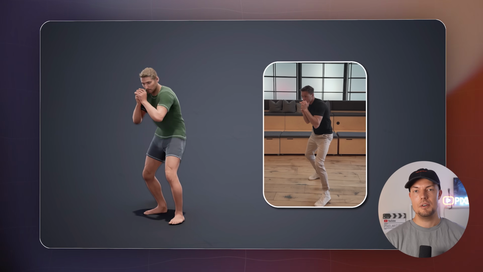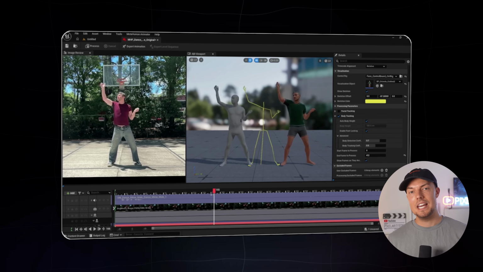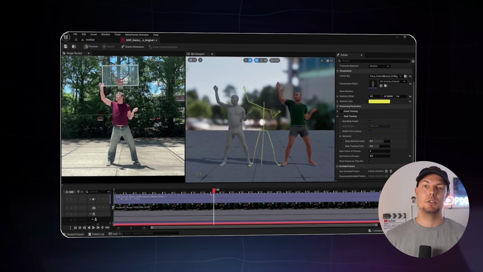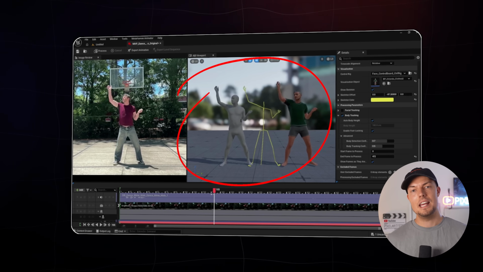And we are not done yet with Unreal Engine 5.8 because we even have Markerless Motion Capture now. And this is of course really cool because you can now shoot any video of yourself without having a motion capture suit, and Unreal Engine will be able to track your motion, and then you will be able to extract a skeleton from it and apply it to your 3D character. This is really nice because even if you don't have a lot of budget to buy a whole motion capture suit, it will now be possible with AI to do that.